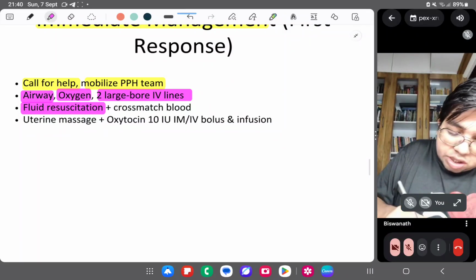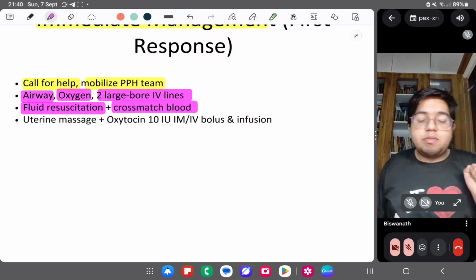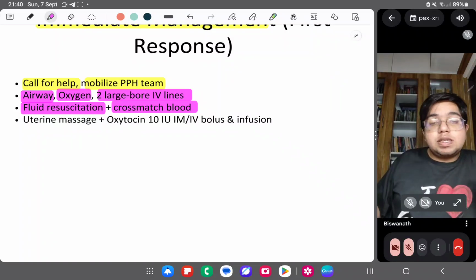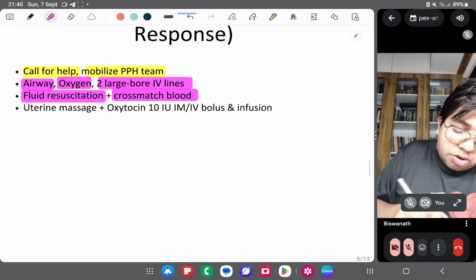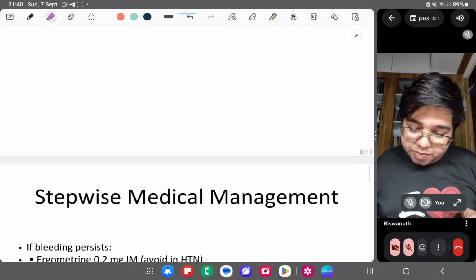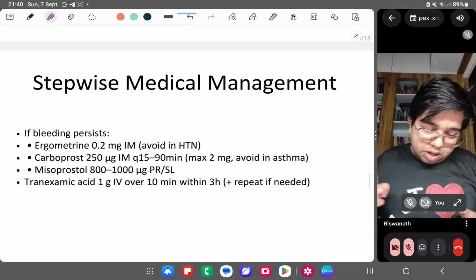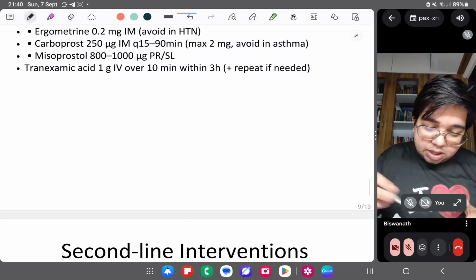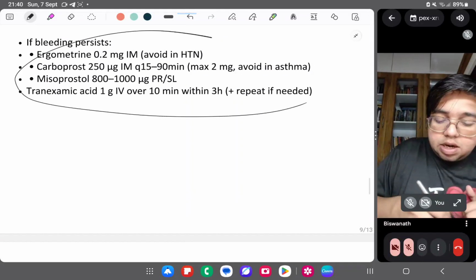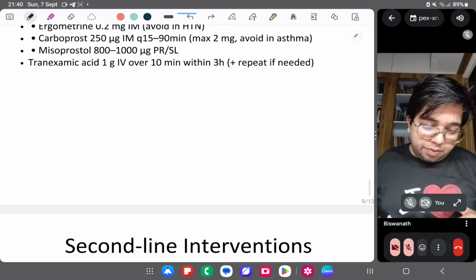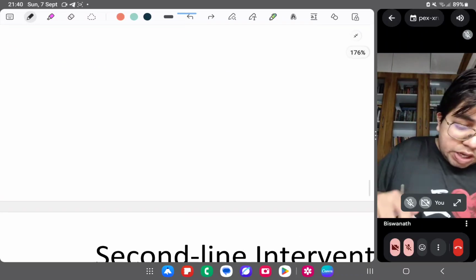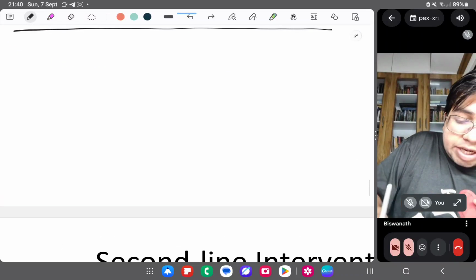Fluid resuscitation and blood cross matching, because there is a huge blood loss. You will need blood transfusion. Uterine massage and oxytocin. We'll see now, right? Okay, I'm discussing the drugs. These are the drugs which you commonly use. Let me discuss it in my style. Okay, so I am telling what is the management.